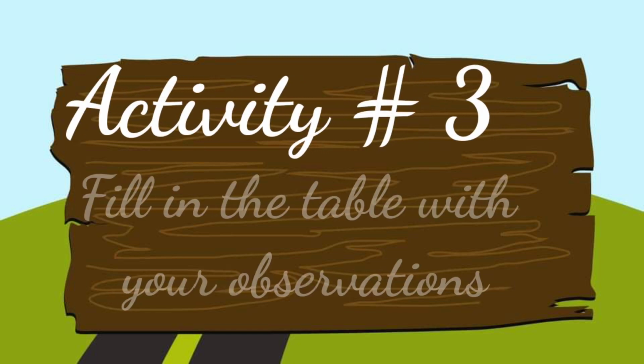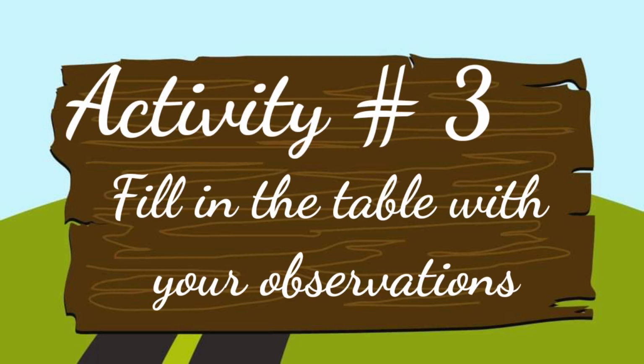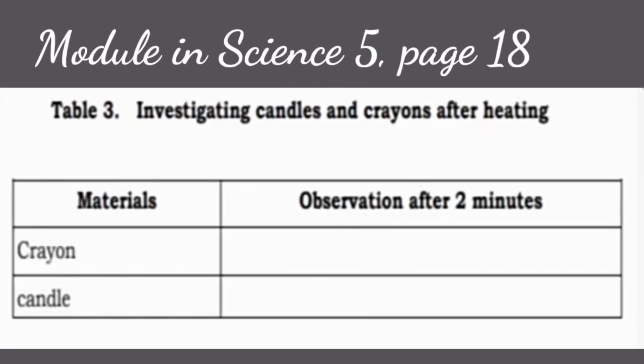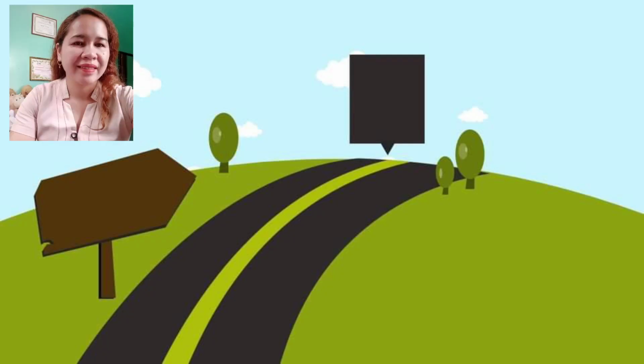For your activity number 3, you're going to fill in the table with your observation. Table 3, investigating candles and crayons after heating. You can find that table in your module in Science 5, page 18. All of your answers must be written on a paper.